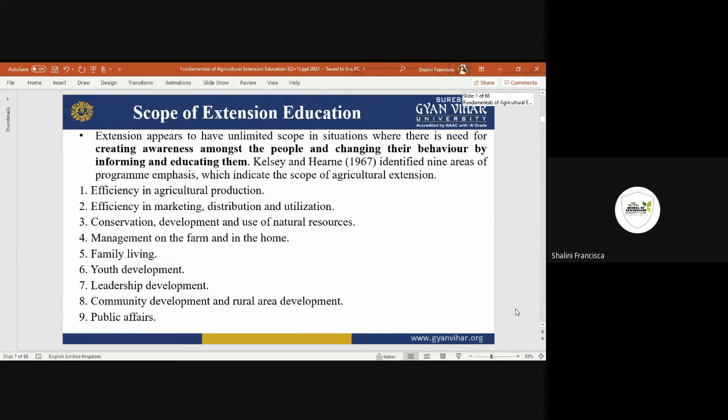Then public affairs is about how they will interact more with the outside world, what is going on outside, and what the situation is. Like recently, from last year, we are facing the farmers' revolt about the three farm laws.